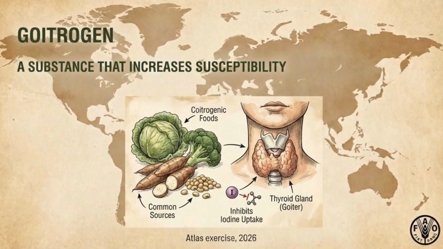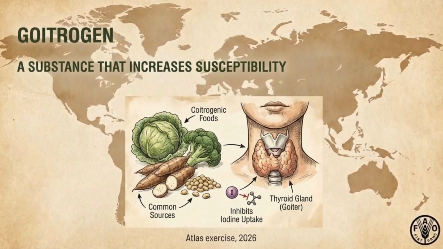Goitrogen is a substance that increases susceptibility to goiter by inhibiting iodine uptake by the thyroid gland. Common sources include certain foods like cabbage and broccoli. Goitrogenic foods are a source of substances that can interfere with iodine metabolism in the thyroid. Found in foods like cabbage and soy, they are usually harmless, but excessive intake may affect the thyroid and worsen iodine deficiency.